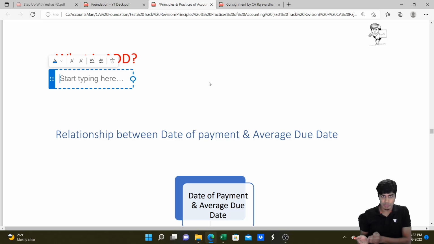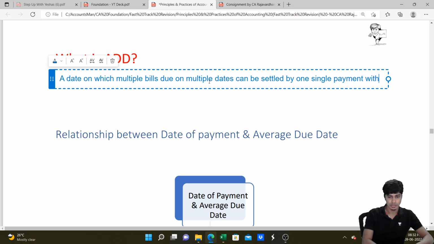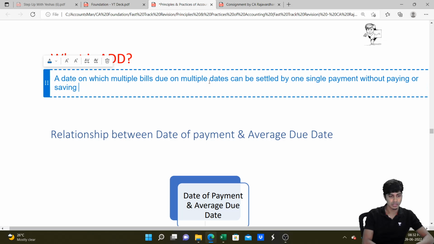Yeah, a date on which multiple bills due on multiple dates can be settled by one single payment without paying or saving any interest. This, my friends, is average due date.